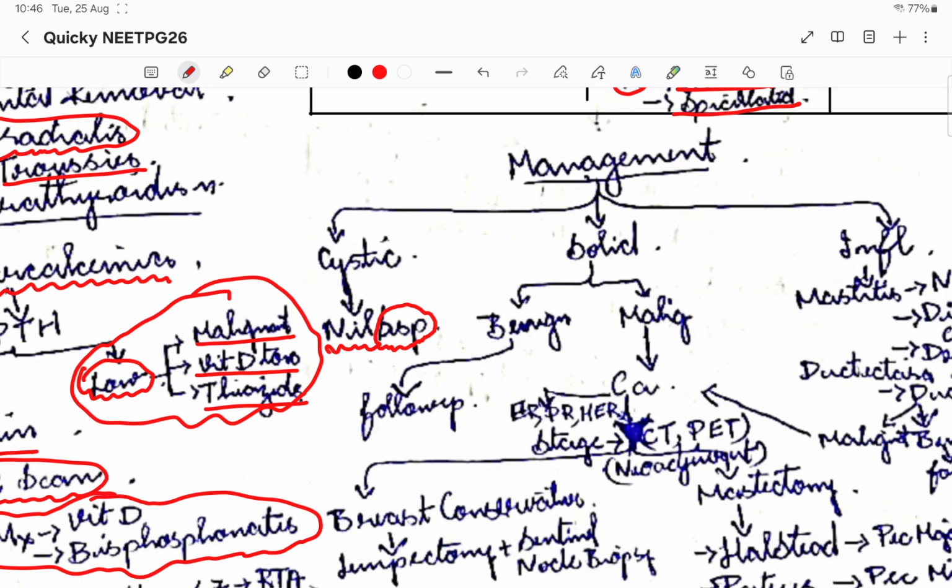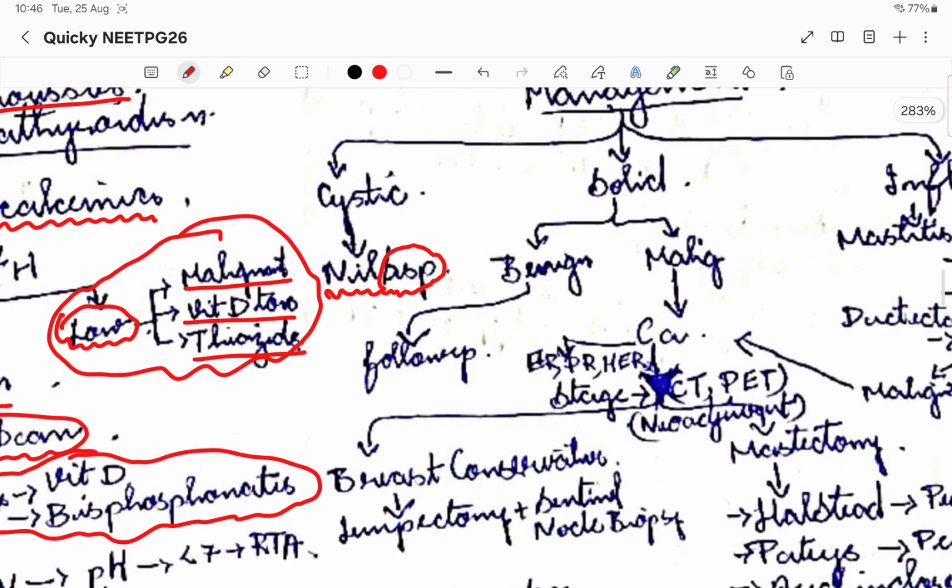Suppose if it is a solid mass, then we'll decide whether benign or malignant, right? We diagnosed it from all the above discussion. So what we'll do is the follow up. With respect to a benign lesion, all we do is follow up every 6 months. We'll tell them to come back and we'll see how the lesion has been.